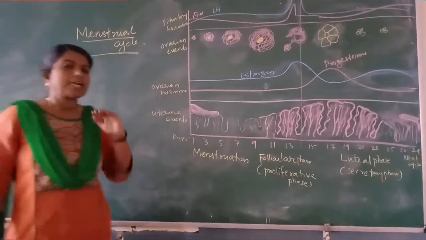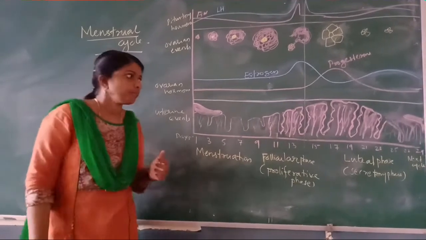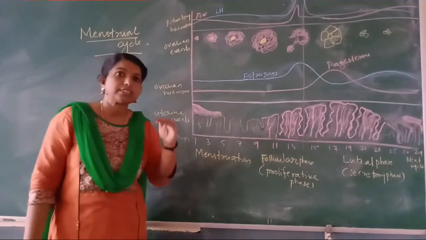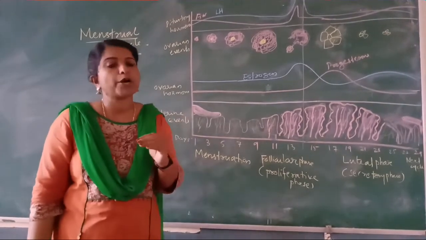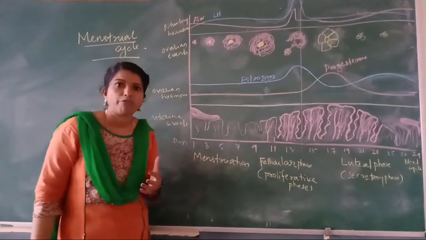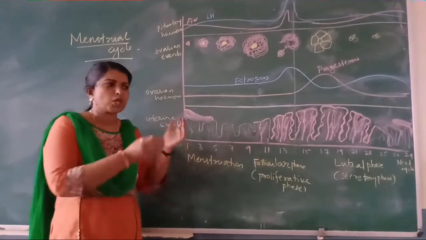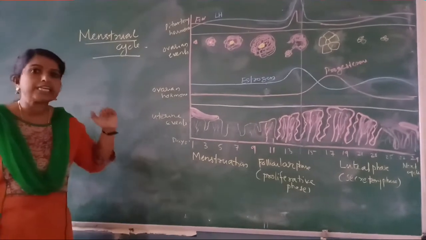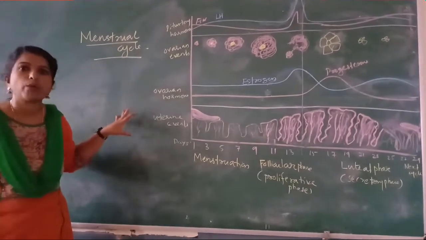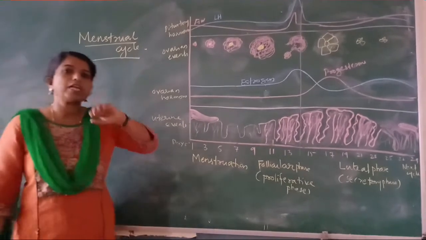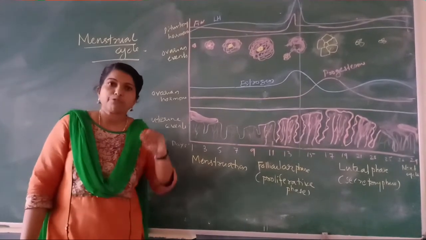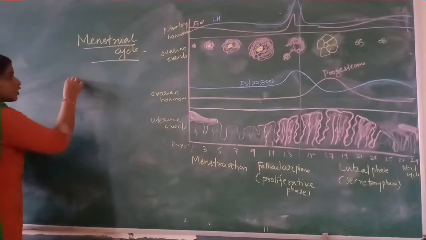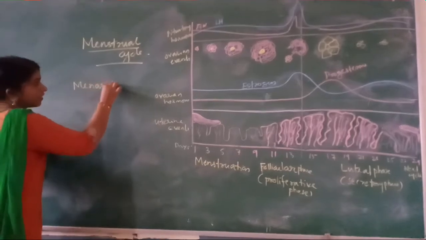Menstrual cycle, in the first chapter itself, I told you, it's a cyclical process that occurs in the female reproductive system of primates. Primates means human beings, monkeys, apes, all these come under primates. So these cyclical changes are known as menstrual cycle. It occurs in the female reproductive system. And the first menstruation occurs at the time of puberty, and this is known as menarche.